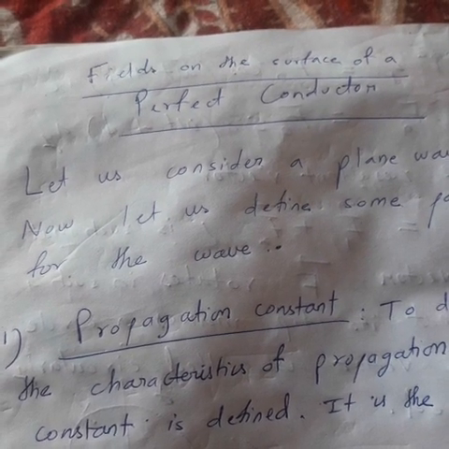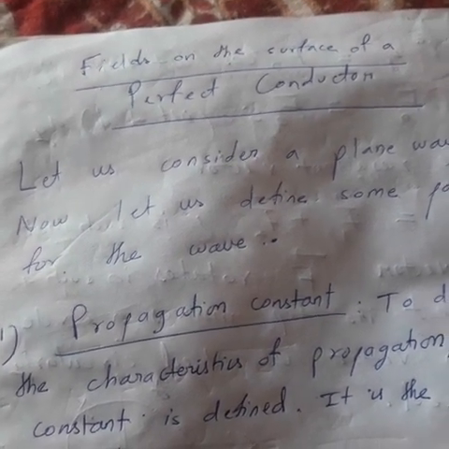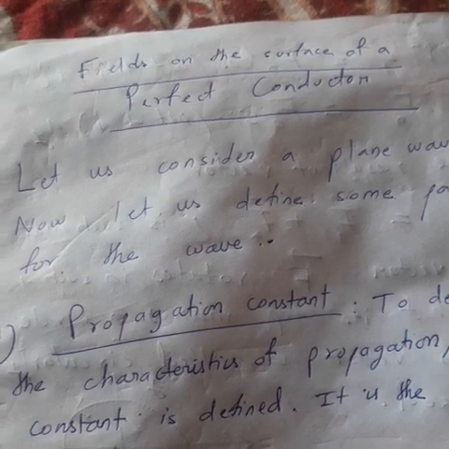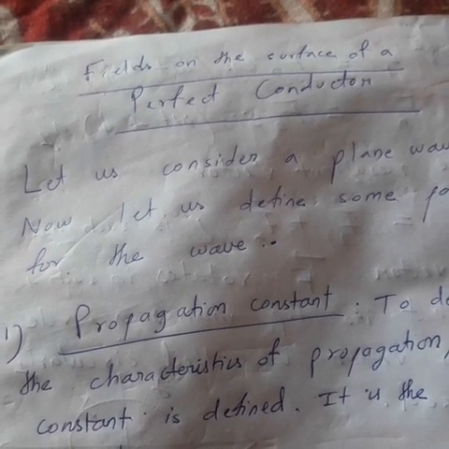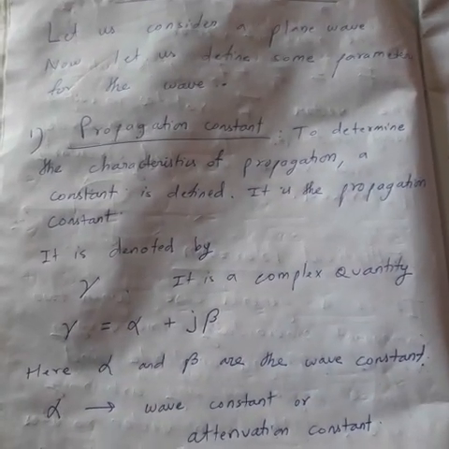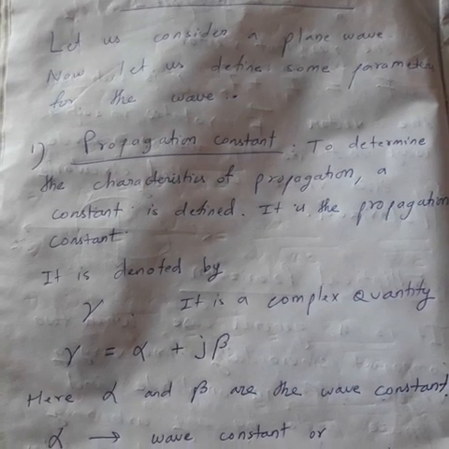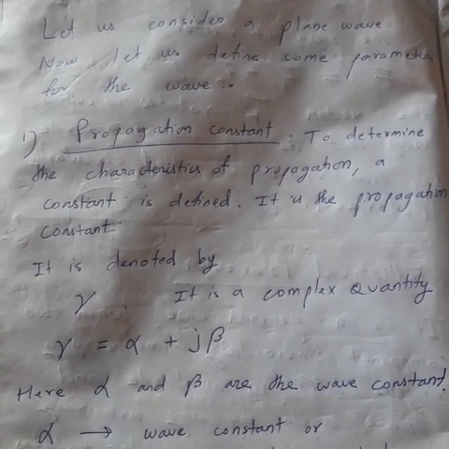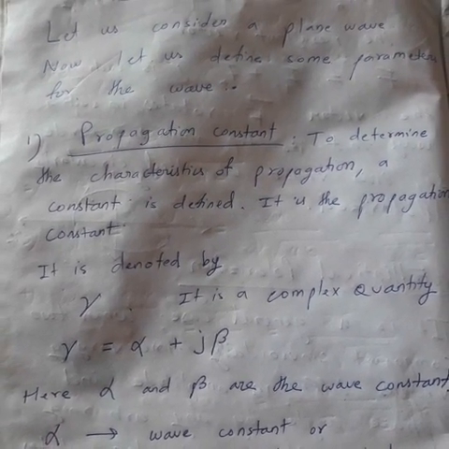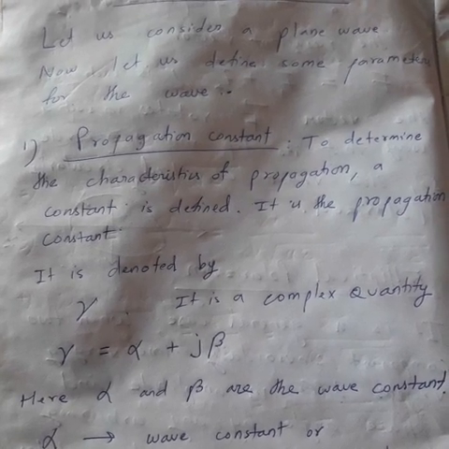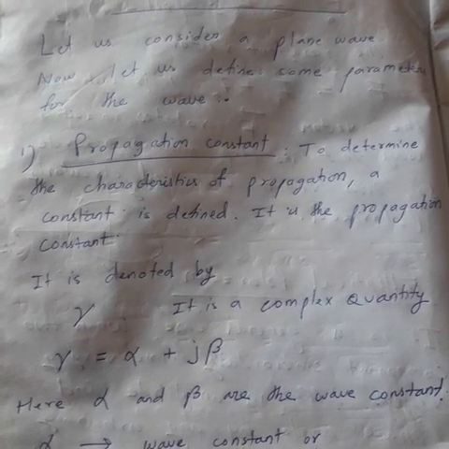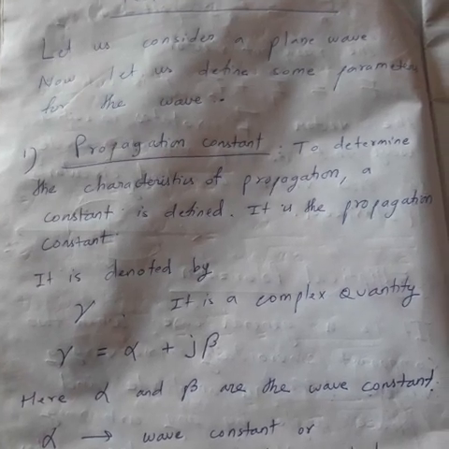Okay, what happens to the parameters of the wave? To study this, we first define various parameters of a plane wave. So what are the parameters? The first one is the propagation constant. The wave is moving, which is called propagation. To determine how the wave is moving, how the wave is propagating, a constant is defined.